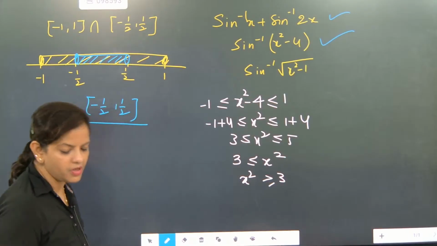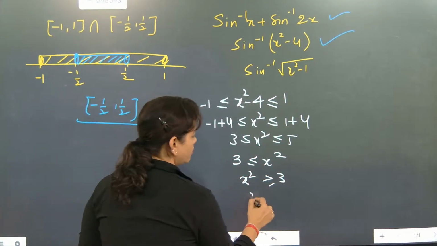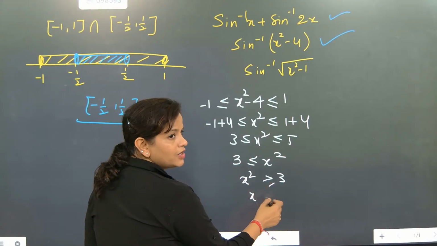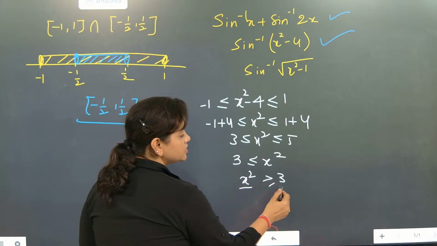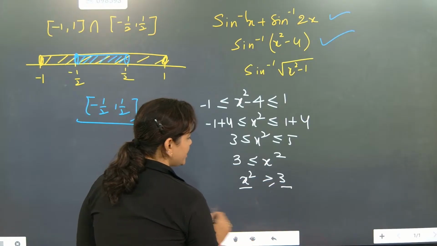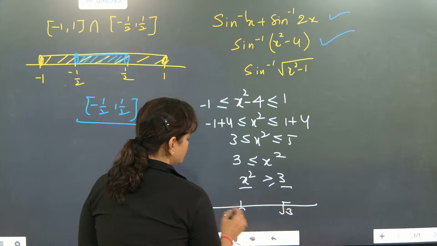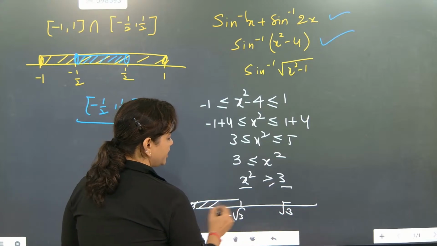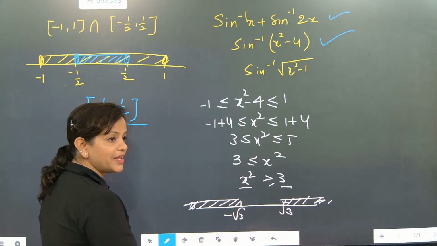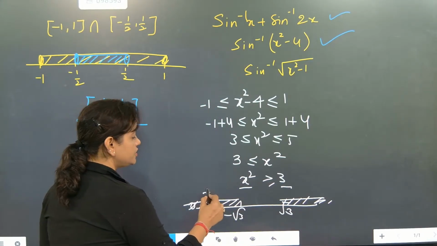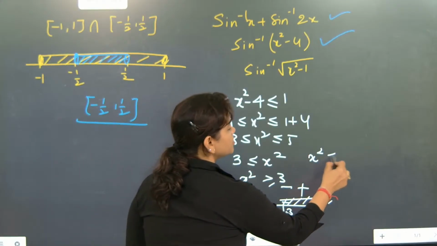Right now we have time. For 7 days we will give the best shot, but you have to sit with me. What exactly are you getting? Tell me what are the two values coming? Because x square is greater than or equal to 3, x will come as less than or equal to minus root under 3 or greater than or equal to root under 3. So this part will come outside because it is greater. So this region will come. Understood? When x square is greater than 3, the outside sections will come. Done? Now beta, x square is less than or equal to 5.